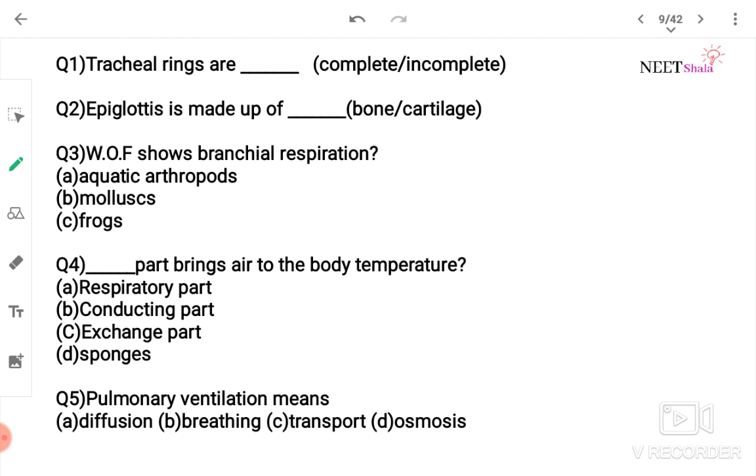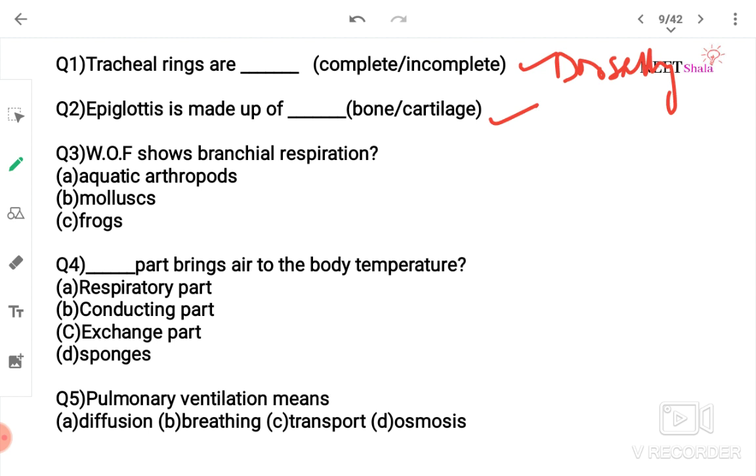Now the questions time. Tracheal rings. Tracheal rings are complete or incomplete? Yes, I have told you this. They are incomplete. Tracheal rings are incomplete. Epiglottis. Epiglottis is made up of bone or cartilage? I've asked you this question. It is made up of cartilage. And tracheal rings are dorsally incomplete. Okay, add it. Dorsally incomplete.